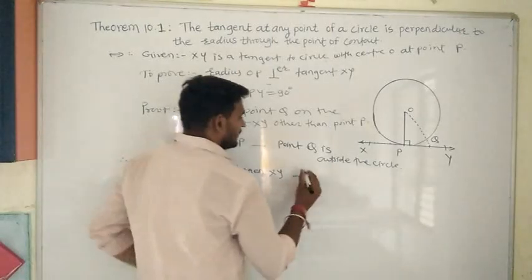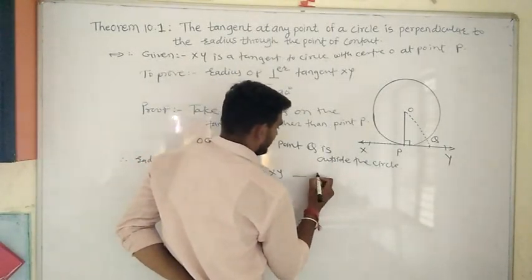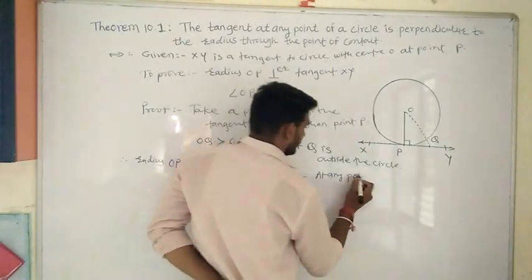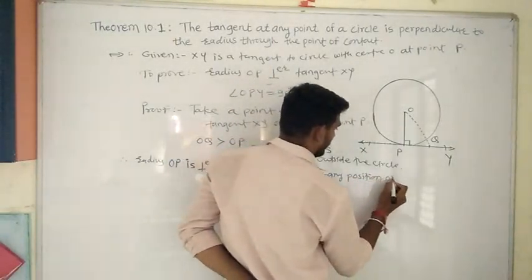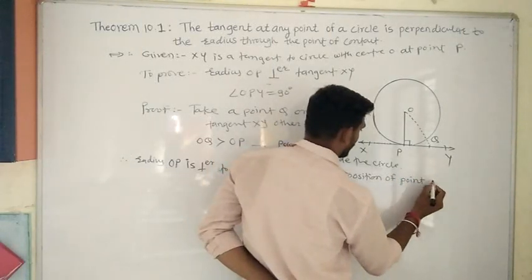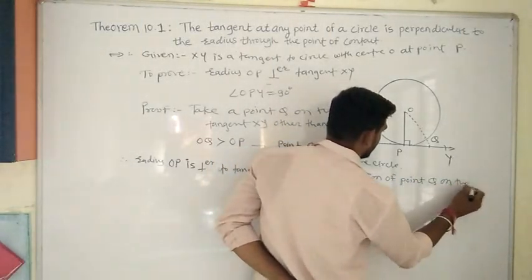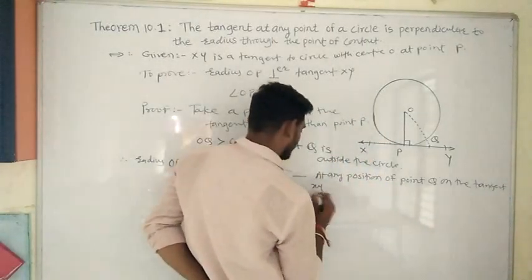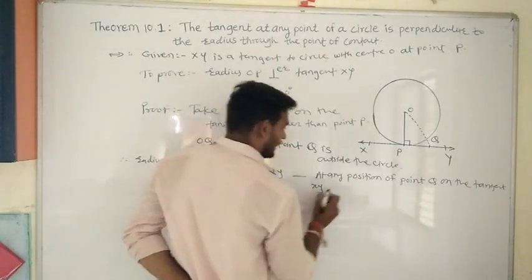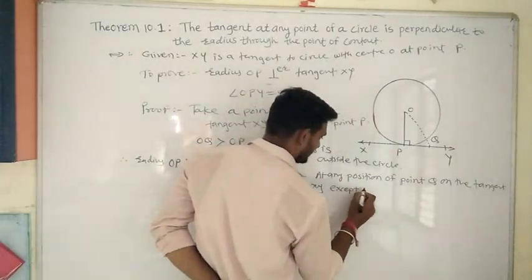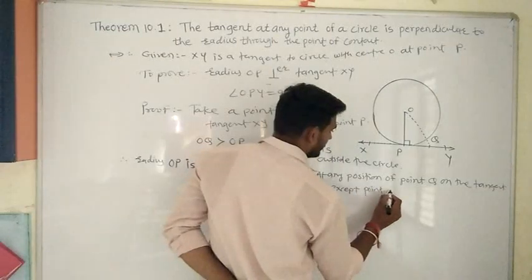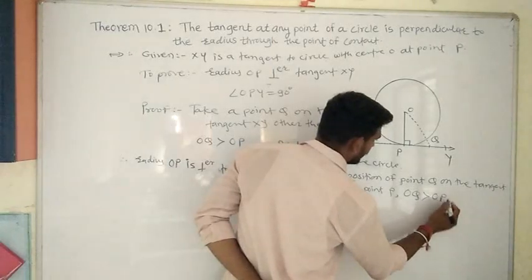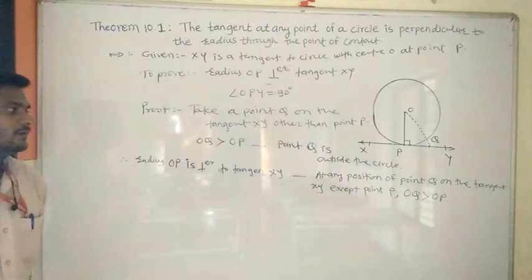Reason is, at any position of a point Q on the tangent XY, except point P, OQ is greater than OP.